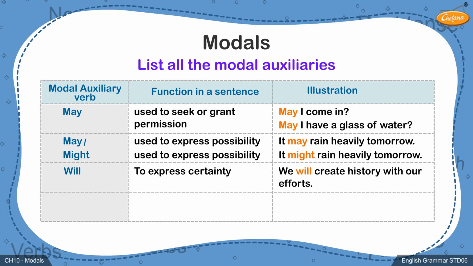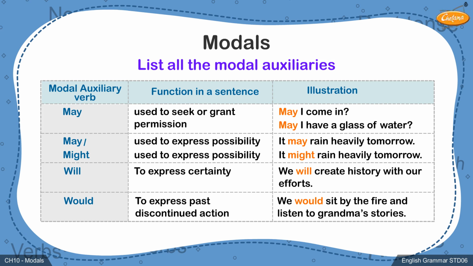The next auxiliary we will learn about is would. Read the sentence given on the screen. We would sit by the fire and listen to grandma's stories. The auxiliary would is used to represent an action that was done in the past but is no longer done in the present. Thus, would expresses past habitual action or past discontinued action.